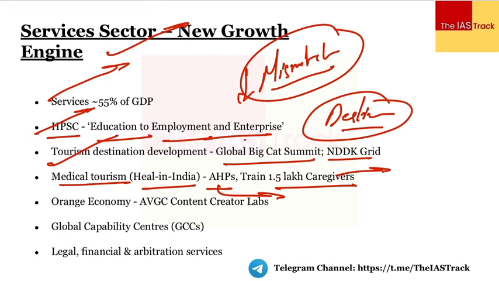Then we have the orange economy, very, very important. For example, we have the animation, the visual effects, the gaming, the comics. So यहाँ पर सरकार बोल रही है, the government is saying that we are going to create these AVGC content creator labs in different schools and institutions around the country, so as to give a boost to the animation, the visual effects, the gaming, and the comic content. Then the government is saying that we are going to give a boost to the capability centers.